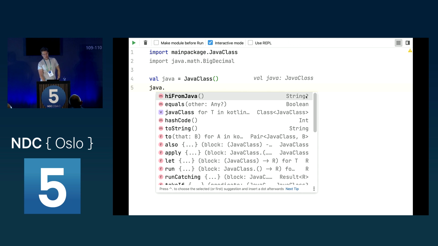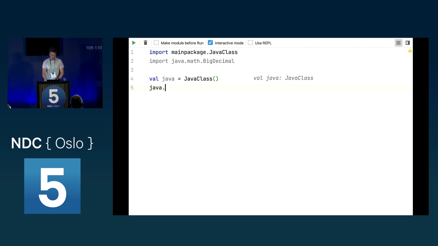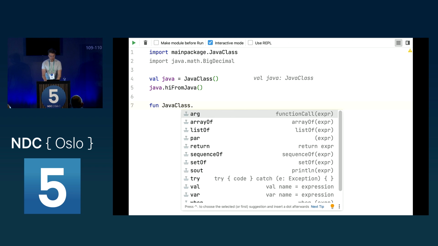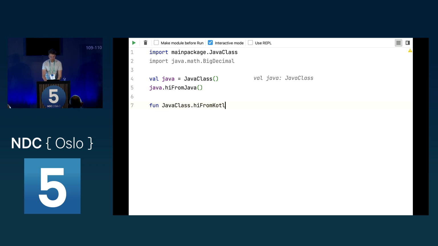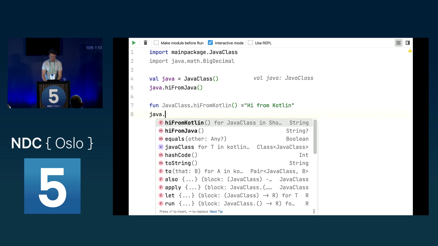As you can see here, this is now nullable. Why is this nullable? Because I've added a nullable annotation to this function in my Java class, to tell Kotlin that the return of this hi from Java may be null. So I could call it like this, but I can also extend my Java class. I can say hi from Kotlin, and can then access hi from Kotlin here.